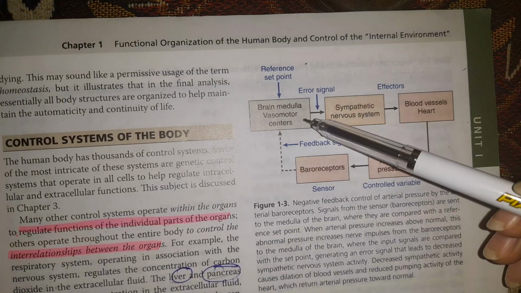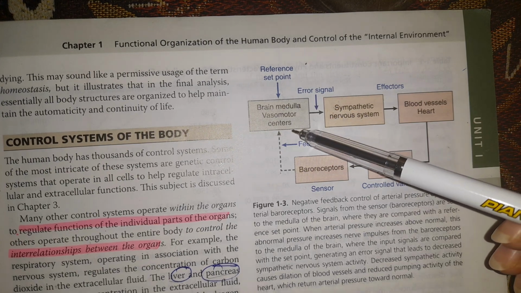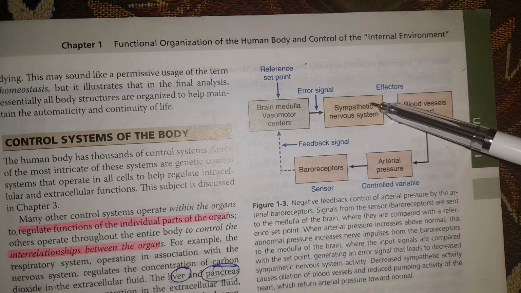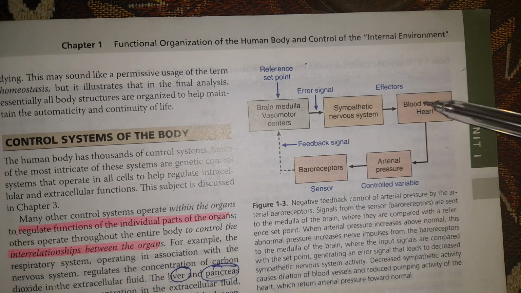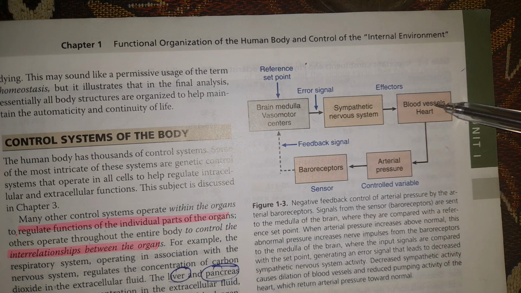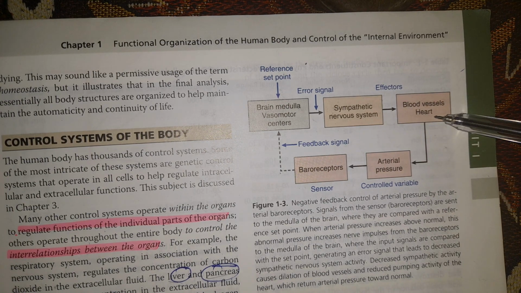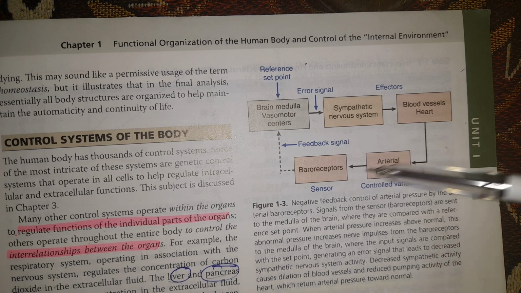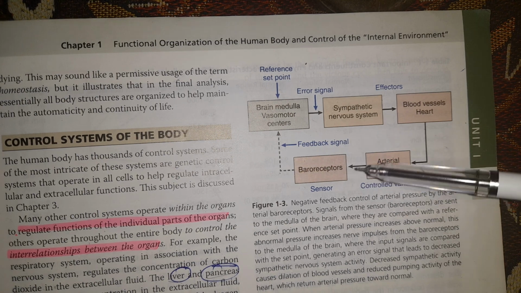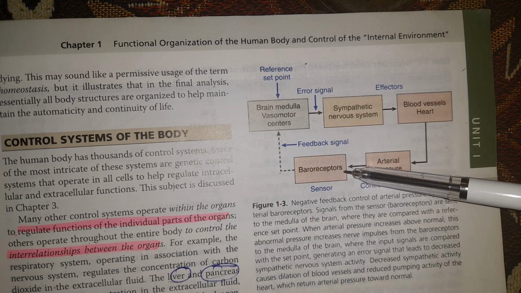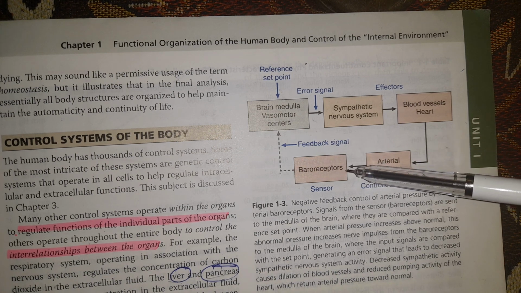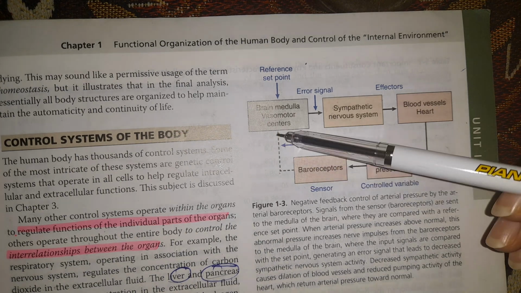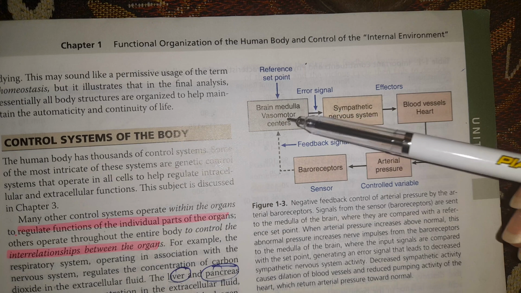So in this flow chart you can clearly see that your brain, the medulla of the vasomotor centers, detects an error signal. And as a result of it, the sympathetic nervous system is activated. It causes increased pressure in the blood vessels and the heart. This increased blood vessel and heart pressure increases the arterial pressure, as a result of which the baroreceptors that I've showed you, which were located at the bifurcation of the carotid arteries in the arch of aorta, are stimulated, and as a result it sends a feedback signal, and hence the blood pressure returns to its normal level.